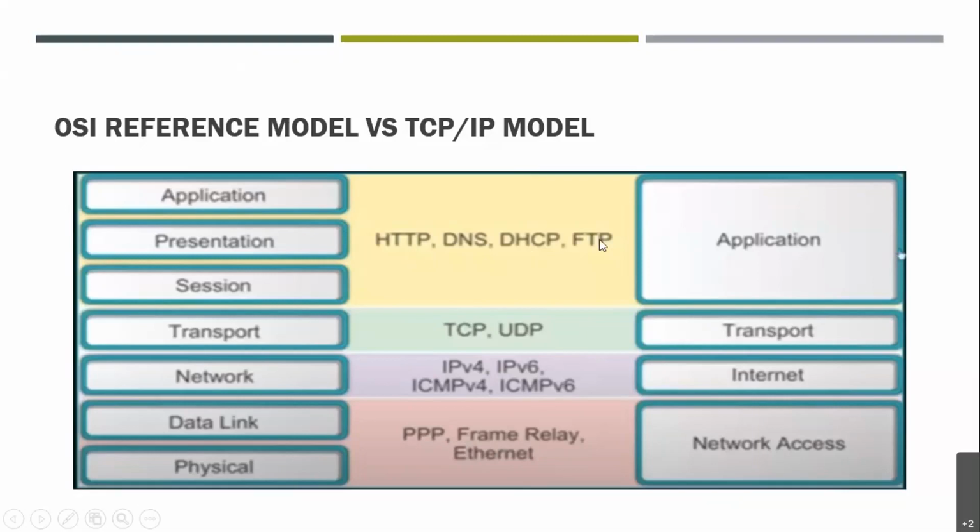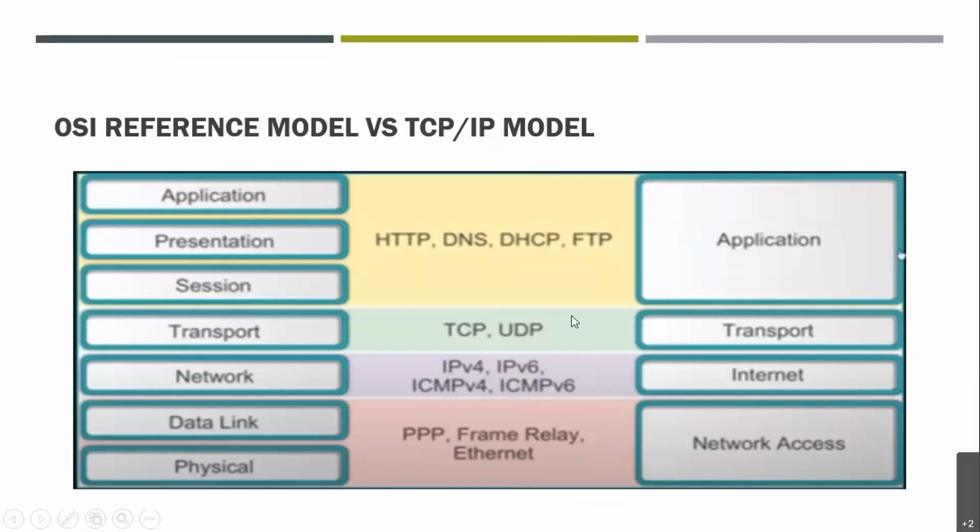FTP we have discussed, it works here. DNS and DHCP we will discuss in our further slides. TCP and UDP, which we discussed, right? Internet Protocol V4 and Internet Protocol V6, these are the 2 versions of IP, and ICMP V6 and ICMP V4 are also discussed, right? We have discussed ICMP in detail, we will do it again.